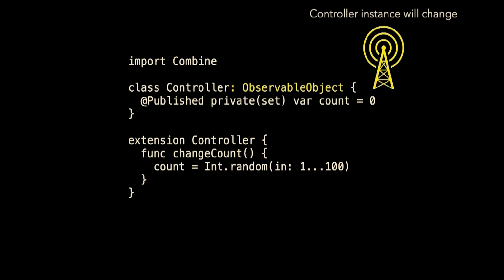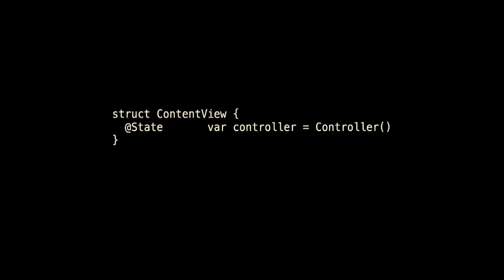So, someone listening to controller doesn't know that count has changed. All it knows is something in the observable object changes. And actually, let's be more specific, something will change. There's that will word again. Okay. The change to the content view to make this work is trivial. Instead of State, we use StateObject. StateObject says, not only do I own controller, I created the instance of controller, I'm interested in knowing when something in controller changed, and so StateObject receives the changes, and now the app runs perfectly. I'm not going to show it to you because it's just the same as before.